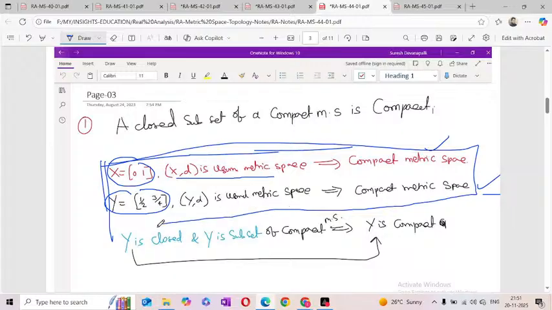The conclusion is: if Y is any closed set and Y is a subset of a compact set, then Y is always also a compact set. That is the conclusion. So the statement is: a closed subset of a compact metric space is always a compact set only.